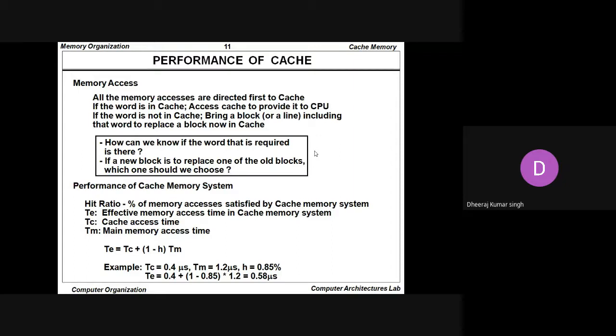So in total we get 0.58 microsecond as the effective access time in a cache memory system. So we can calculate the effective access time in a cache memory system whenever we know in advance the cache access time and the main memory access time.